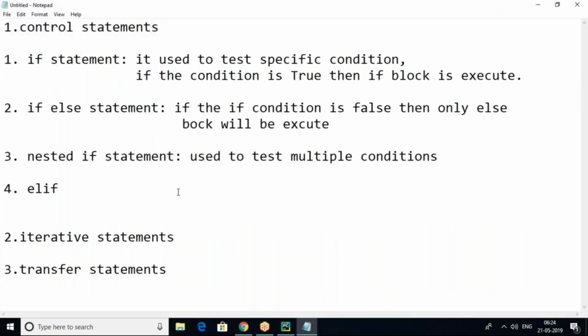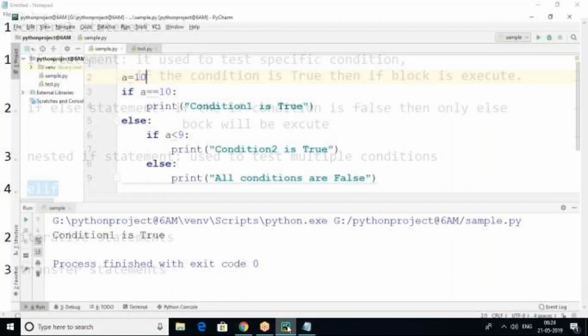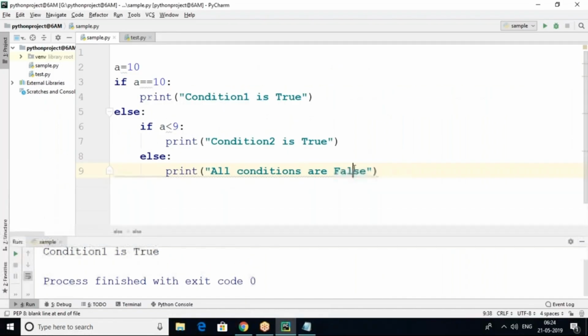And one more important thing here: where we can use the elif keyword. The elif keyword is used in special cases. This can also be used to test multiple conditions, but in a different way. I'll write one simple program, then tell you exactly where we can use the elif keyword.